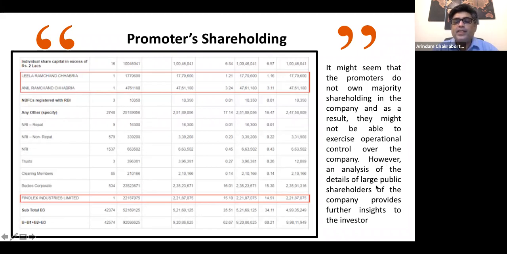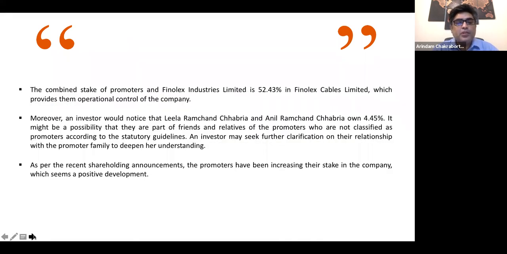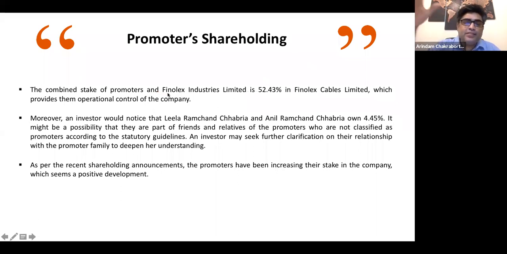However, an analysis of the details of large public shareholders gives us this sort of an insight. What it concludes is that the combined stake, so this 35-37% along with this 15%, gives us a stake of 52.43%, which provides operational control of the company, right? So I hope you are appreciating why this sort of a level of study is so important, right? Moreover, an investor will notice that Leela Chabaria and Aljana own